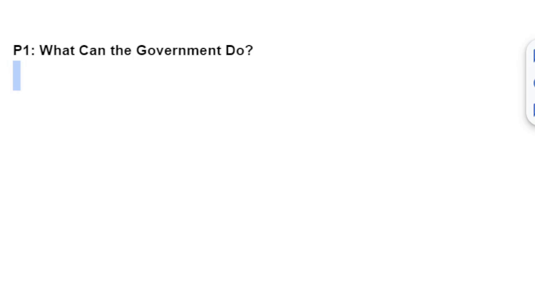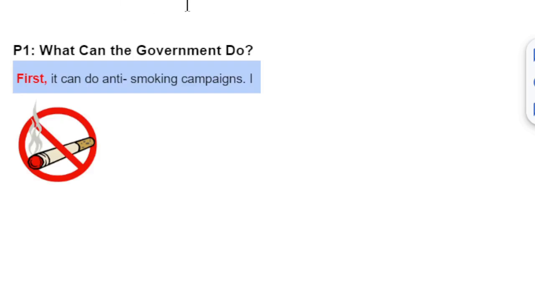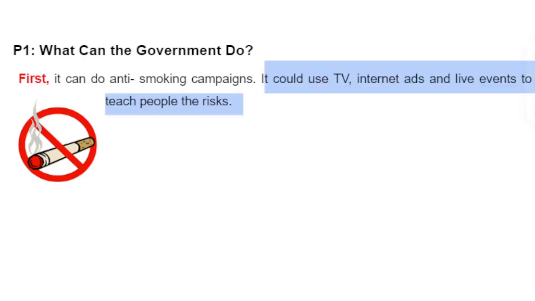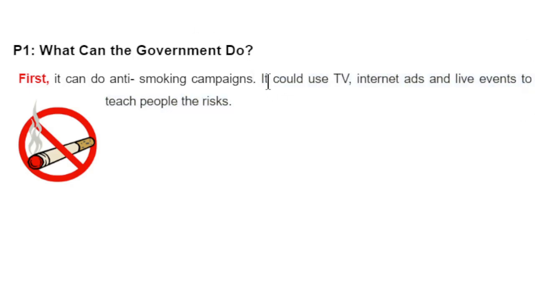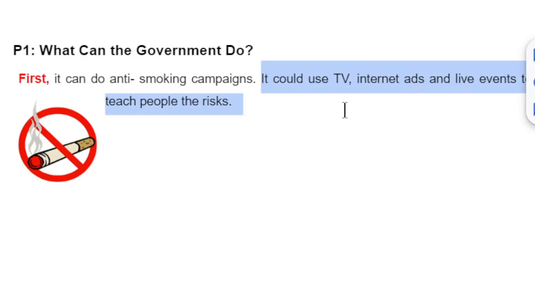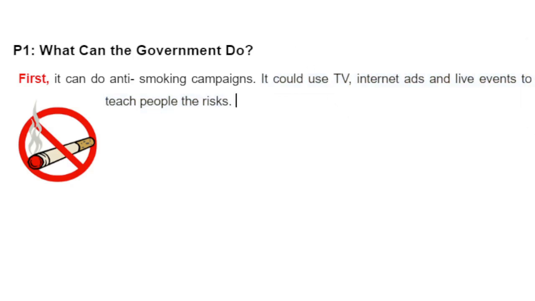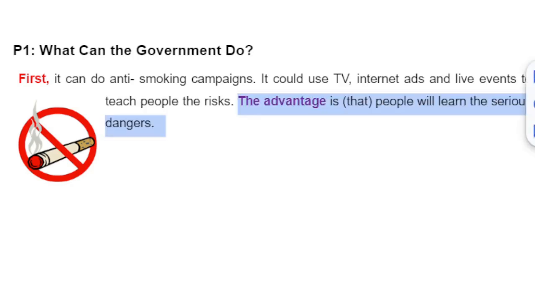The first solution from the government is, first, it can do anti-smoking campaigns. Example of that anti-smoking campaign, it could use TV, internet ads, live events to teach people the risks. So this is an example of the solution. This is the advantage. The advantage is that people will learn the serious dangers.